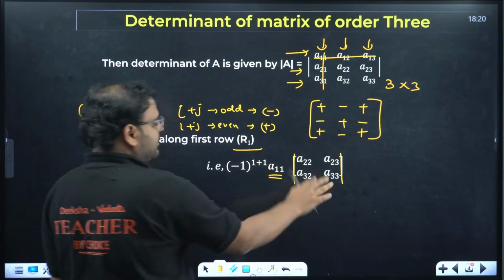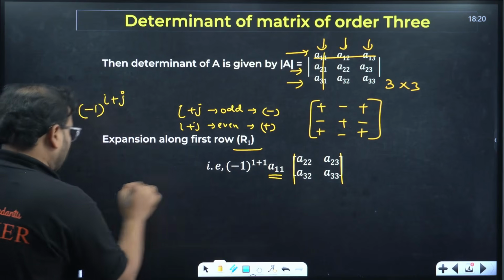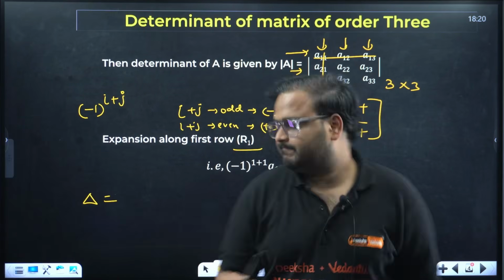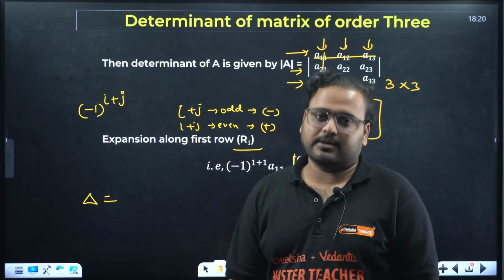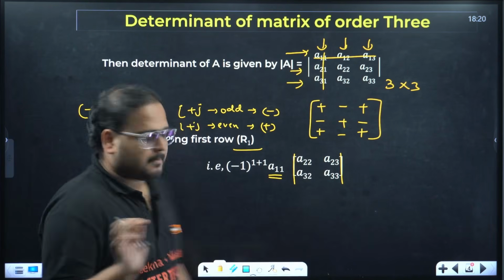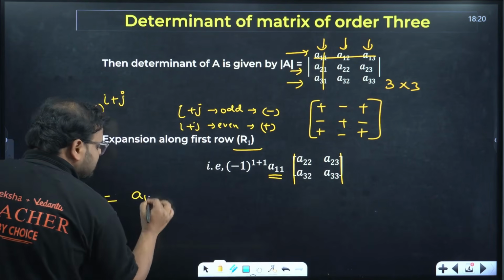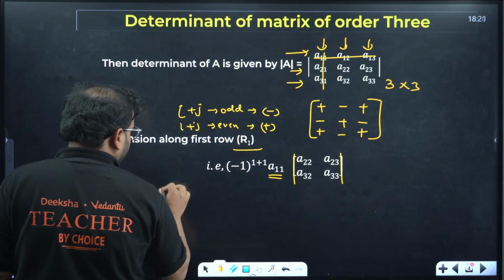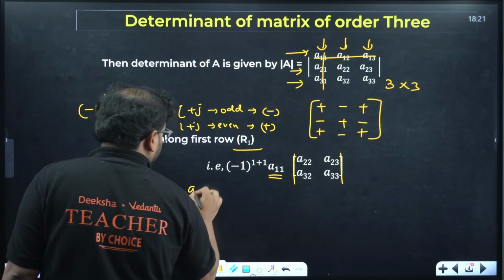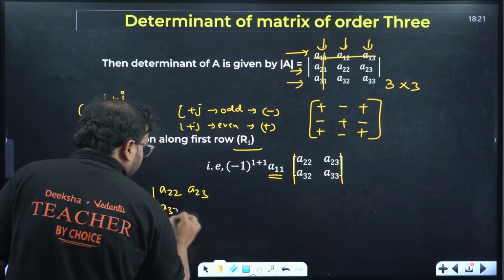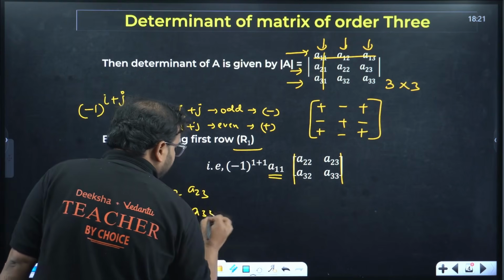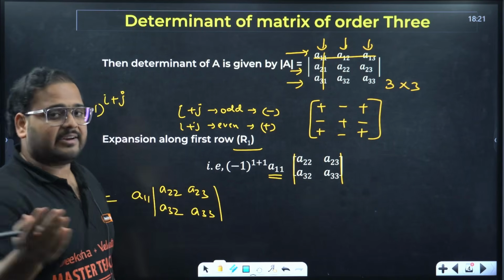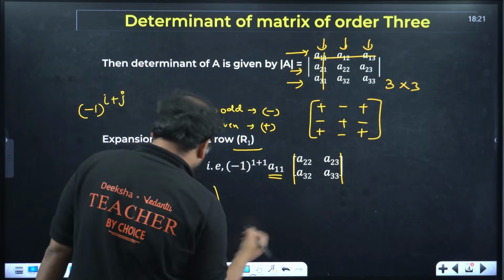Is that all for the determinant value? No. So the actual determinant value will be written like this. The determinant, for which we write the symbol delta, I'll write as it is. What is this, check? I'll write it with a positive sign because it is always positive only. A11 determinant of A22, A23, A32 and A33. If you feel you know this part, you can either skip it or you can simply watch at a higher speed, 1.5 times speed, 2 times speed or 3 times speed.